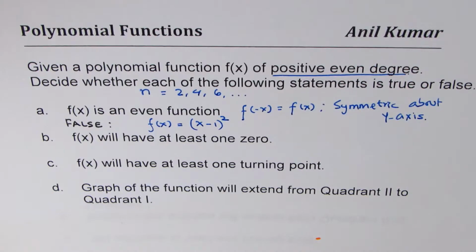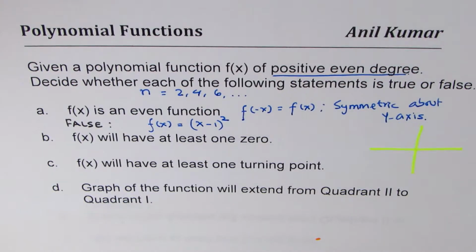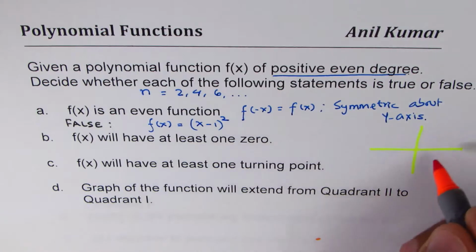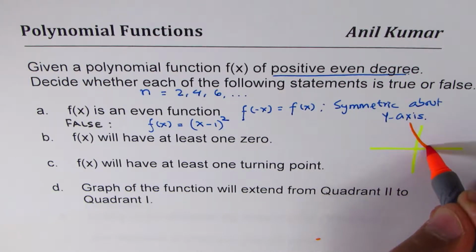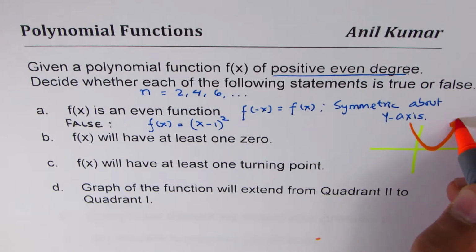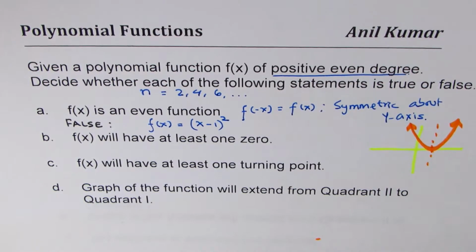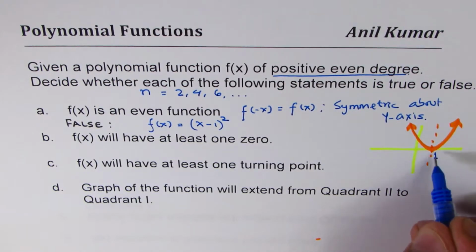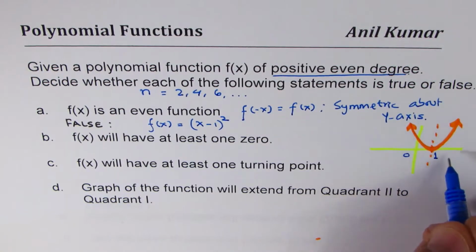Let's sketch this function. F of x equals x minus 1 whole square. X minus 1 means that the function has been translated one unit to the right. So it could be something like this. Clearly, this function is symmetric not about y, but about x equals 1. Is it okay? So it is not symmetric about the y-axis.